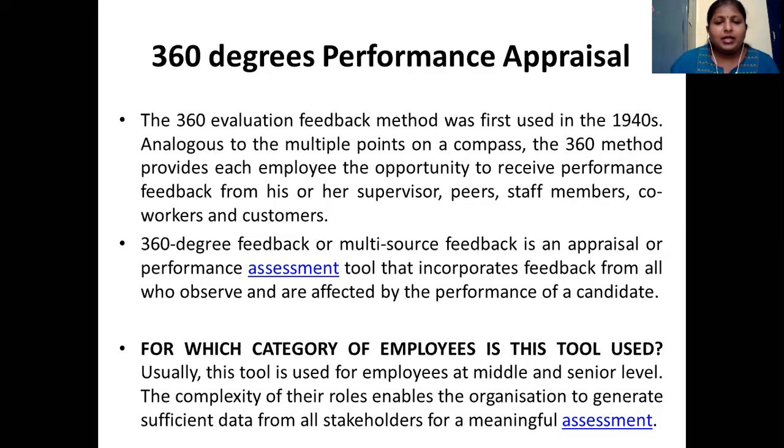So it is a multi-source feedback system. Why is it called multi-source? Because you are getting information from various sources regarding the employee. It is one of the best tools today, being incorporated by a lot of famous Fortune 500 companies.